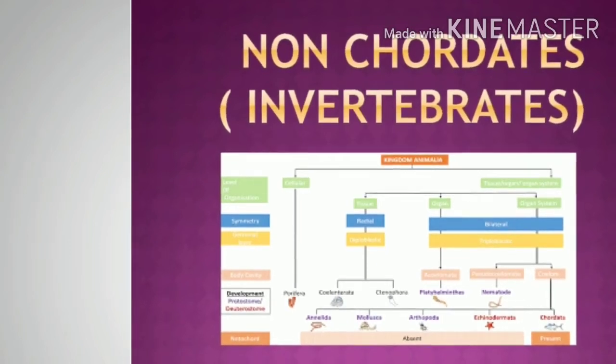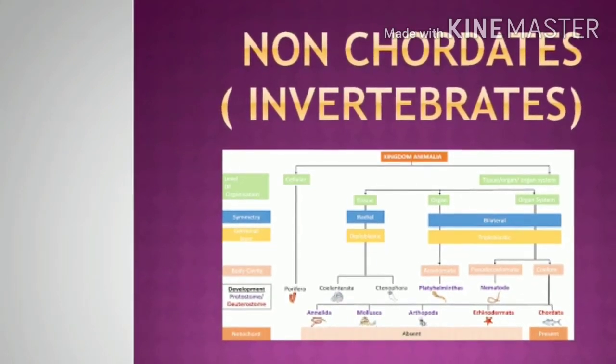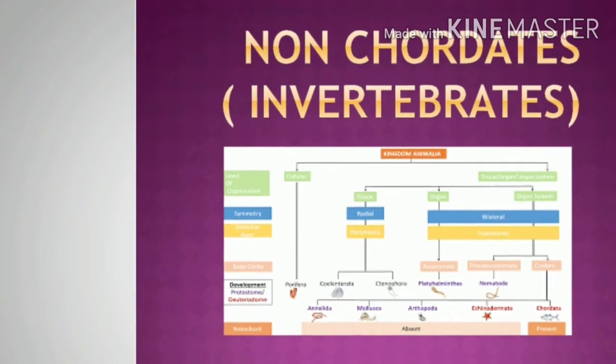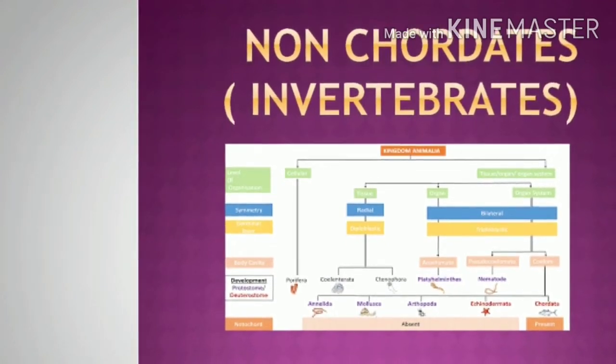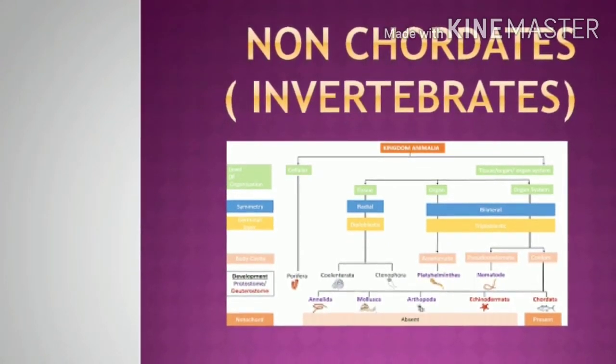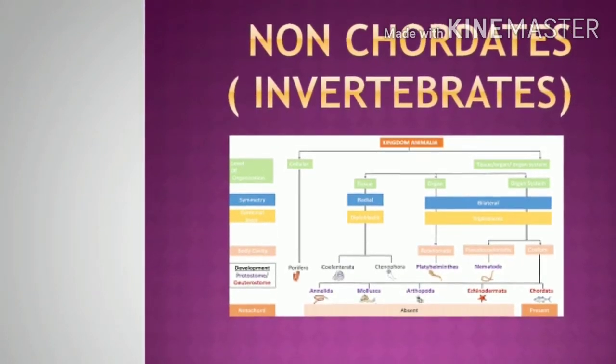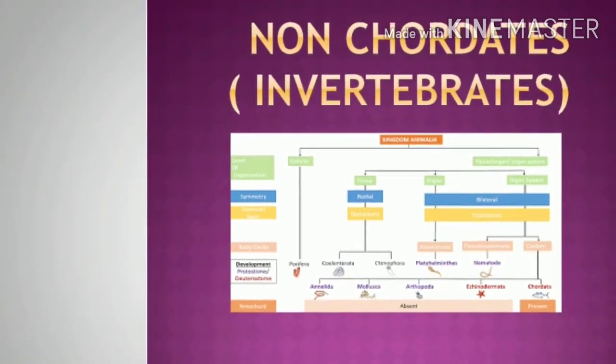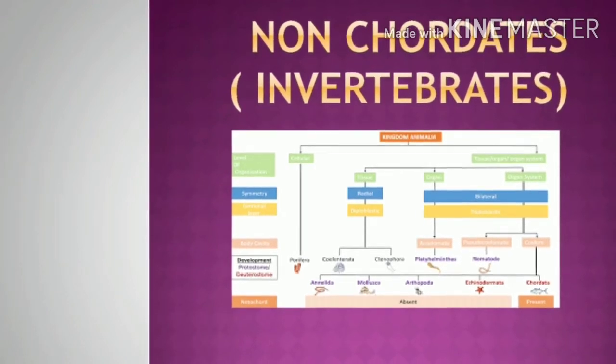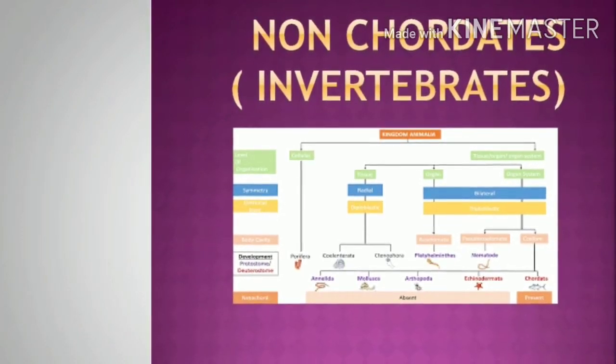Welcome to all. Now we understand the new concept of non-chordates or invertebrates. What is the meaning of non-chordates? Without backbone. In this, animals have no backbones. That is called the non-chordates, or the invertebrates.